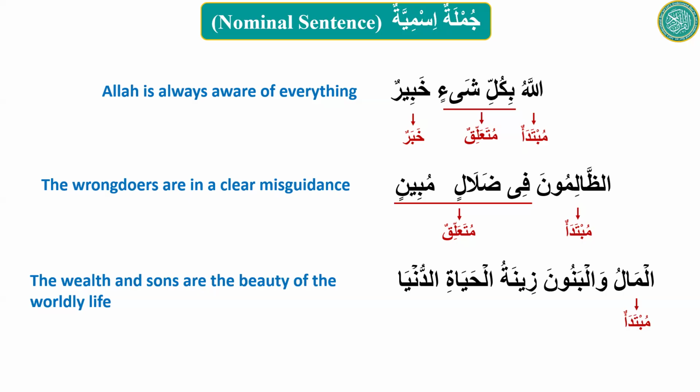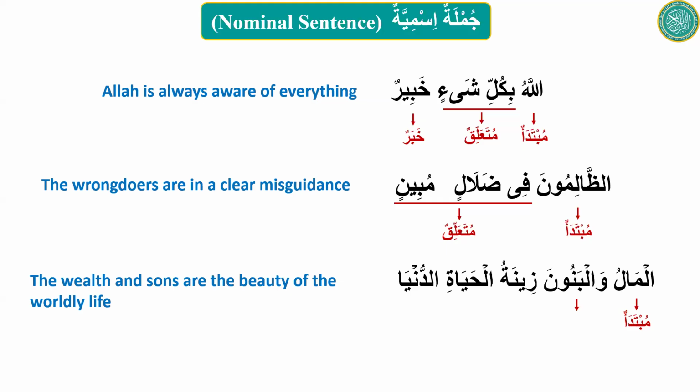So Allah is giving us some information about mal and banun. So mal and banun are both what? Mubtada. And zinatul hayatid dunya, which is a regular mudaf ilayhi, is some information about mal and banun, right?